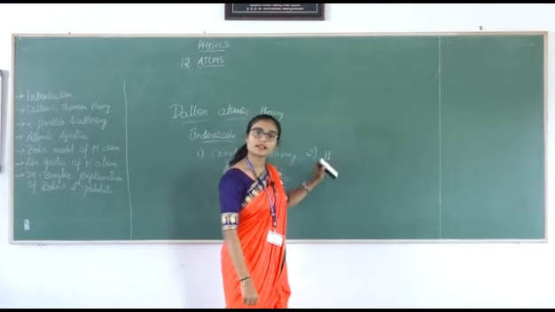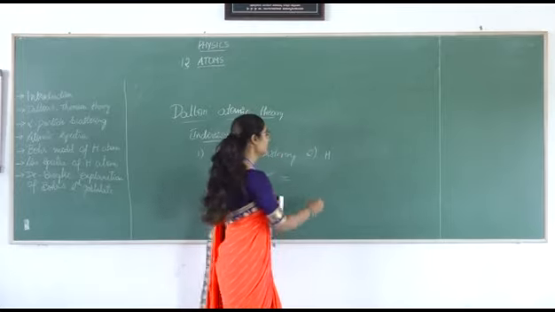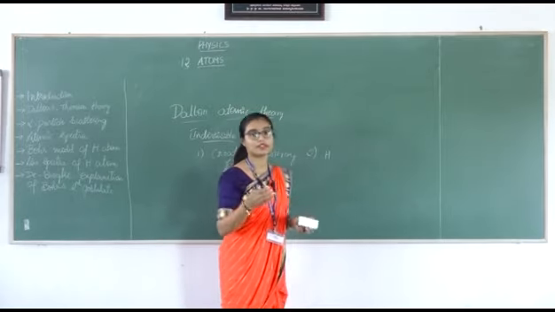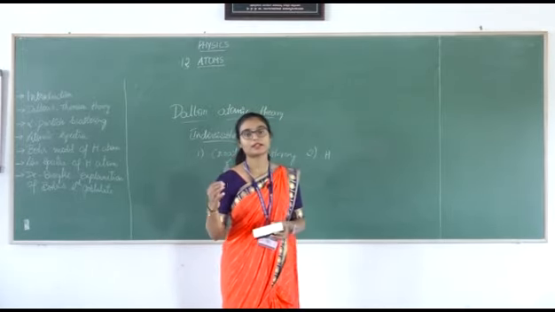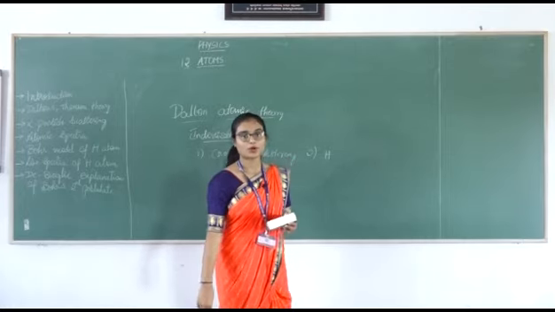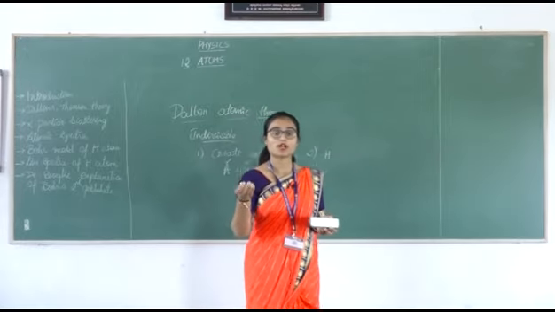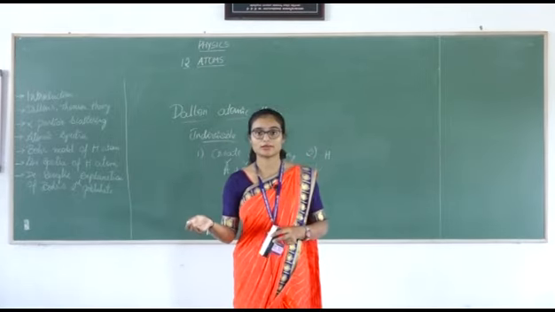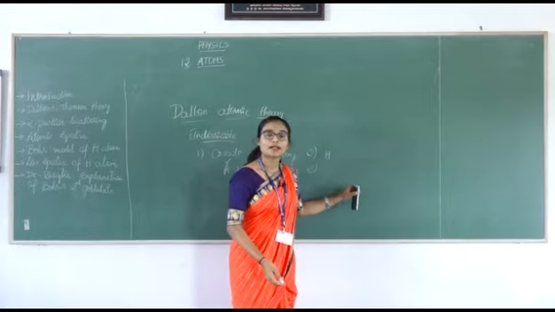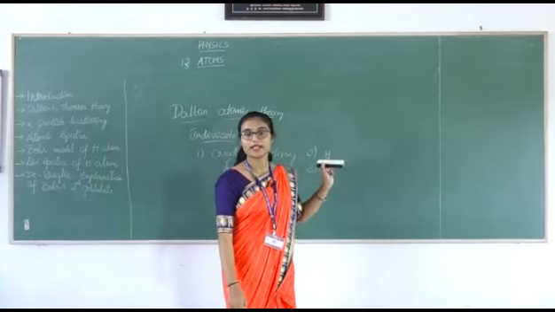That means it has the same mass everywhere, and atoms of a given element have the same mass and the same chemical properties. And what happens when you take atoms of different elements? There will be a change in mass and chemical properties of the atoms.